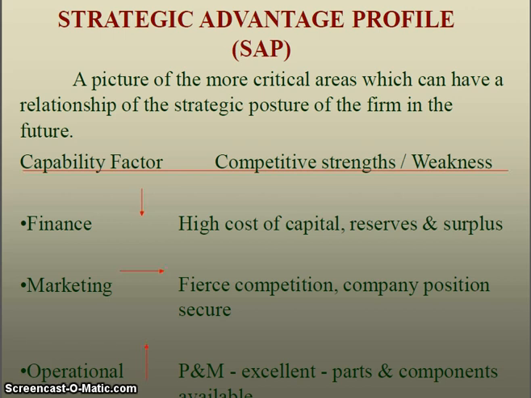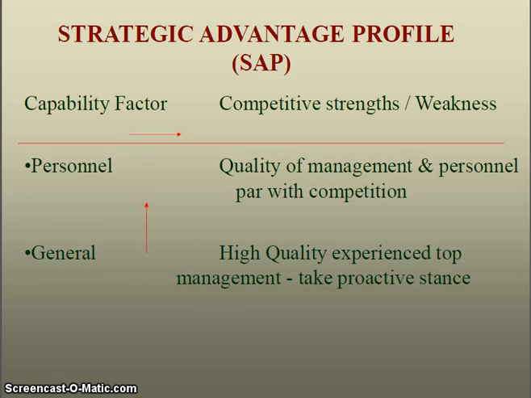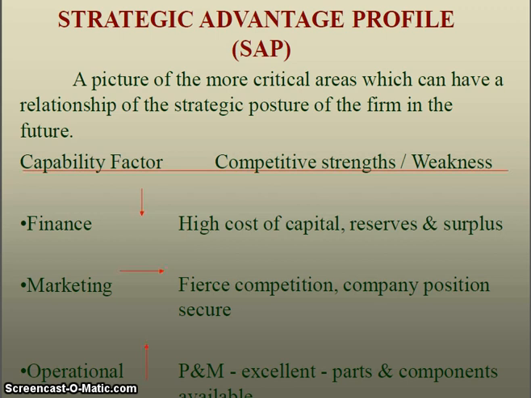Here we have to identify which functional area gives a strategic advantage to the organization. Whether finance is giving a strategic advantage, marketing is giving a strategic advantage, or operations is giving a strategic advantage. So here, functional-wise, we have to analyze which functional area is giving strategic advantage, or which builds a core competency that leads to competitive advantage for an organization to outperform the competitors.